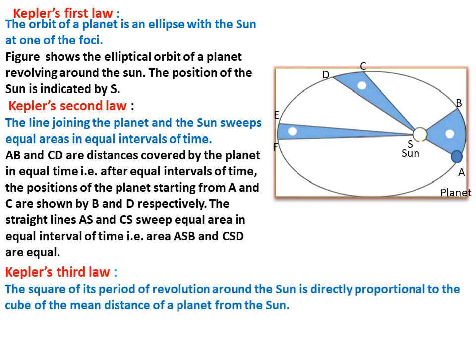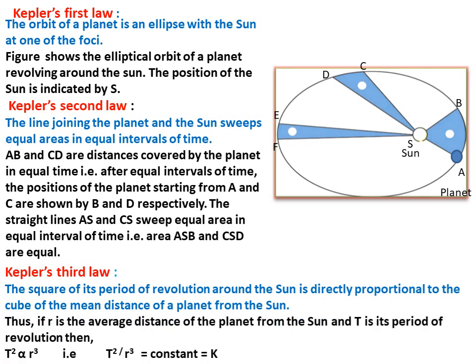Kepler's third law: the square of the period of revolution of a planet around the sun is directly proportional to the cube of the mean distance of the planet from the sun. Thus, if r is the average distance of the planet from the sun and T is the period of revolution, then T squared is directly proportional to r cubed, that is, T squared divided by r cubed is equal to a constant k. k is the proportionality constant.